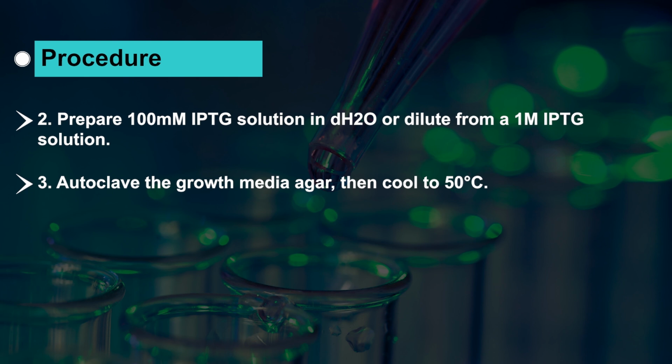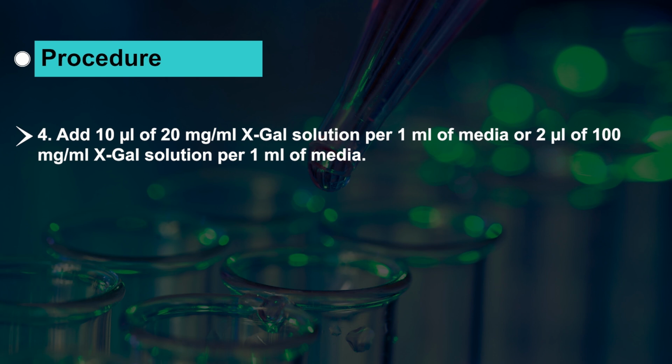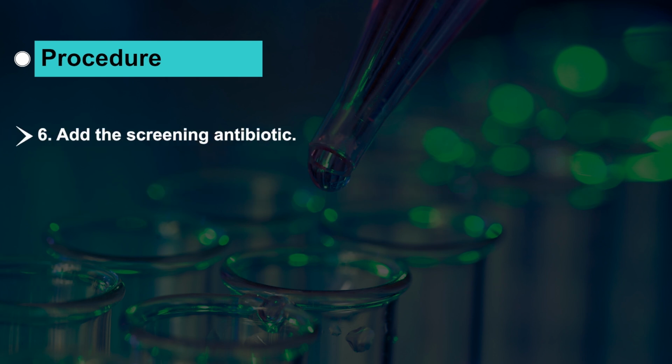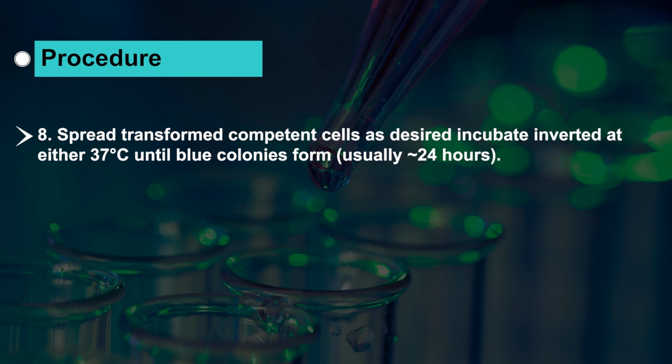Autoclave the growth medium agar, then cool to 50 degrees centigrade, then add 10 microliters of 20 mg per ml X-gal solution per 1 ml of media, or 2 microliters of 100 mg per ml X-gal solution per 1 ml of media. Add 10 microliters IPTG per ml of media for a final concentration of 1 millimolar. Add the screening antibiotics, pour plates and allow them to cool to room temperature before use. This usually takes at least 30 minutes. Spread transformed competent cells as desired, and incubate inverted at 37 degrees centigrade until blue colonies form.